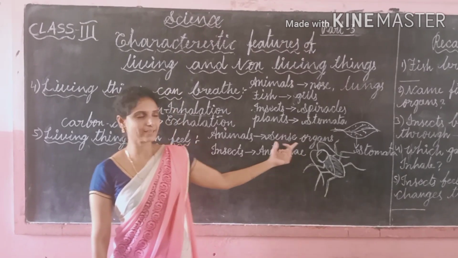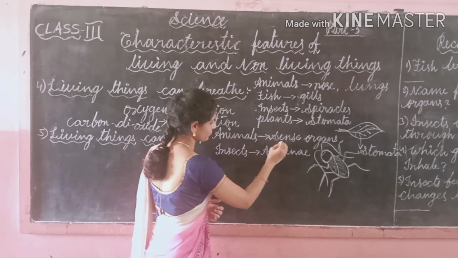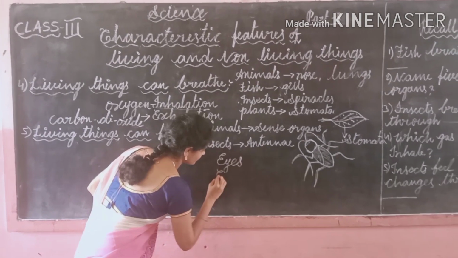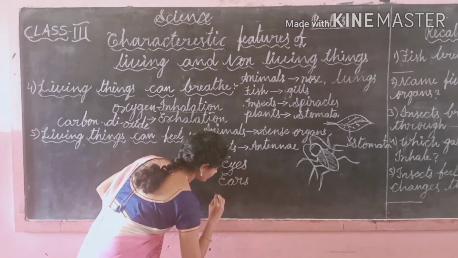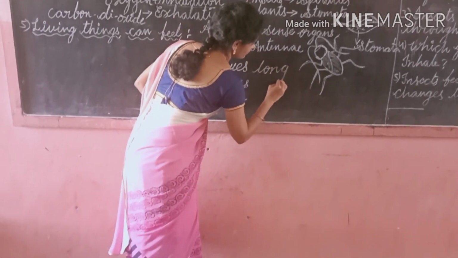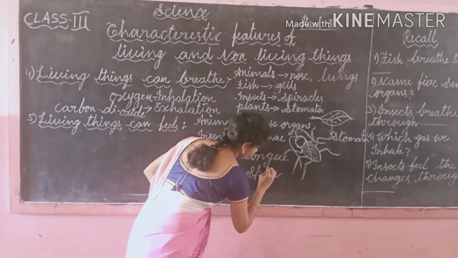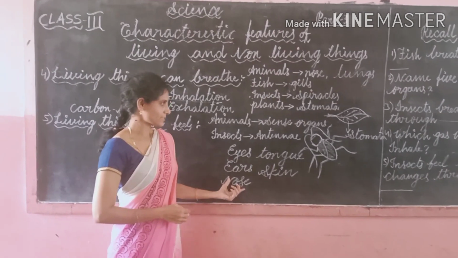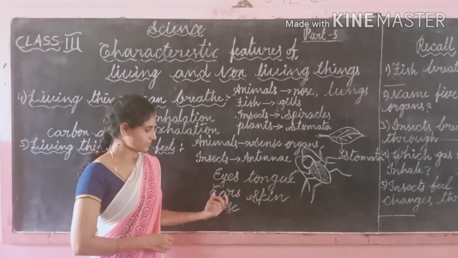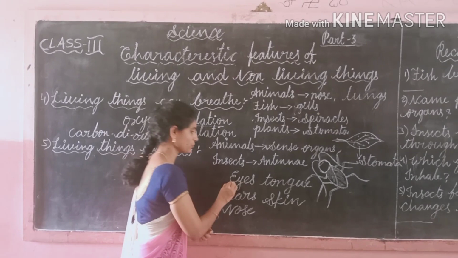How many sense organs are there and what are they? We will look into this. We have 5 types of sense organs. First one, eyes, ears, nose, tongue and skin. These 5 are the sense organs. And animals and human beings feel the changes through the sense organs. So, first one, eyes.